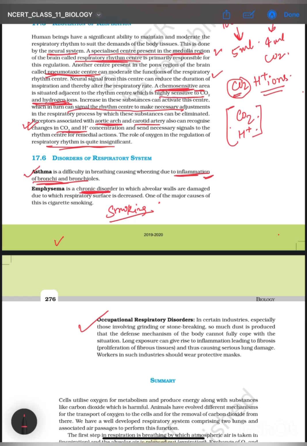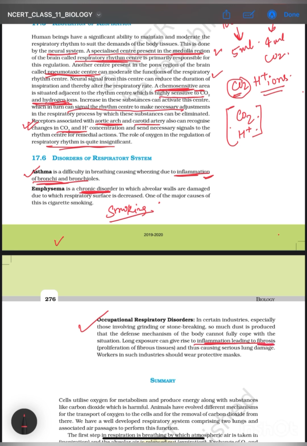Third is occupational respiratory disorders. These disorders only happen to people जैसे कोई अगर mines में work कर रहा है or some other places where the conditions are not good. They often respire through a lot of dust, through a lot of coal dust or whatever dust. So in certain industries, especially involving grinding stone breaking, so much of dust is produced. So this dust affects the defense mechanism of the body, and the defense mechanism cannot fully cope with it.